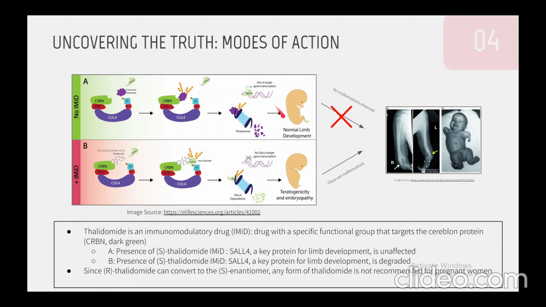In the presence of an immunomodulatory drug, however, we see that thalidomide will be binding to the CRBN protein, and specifically the S enantiomer will bind to it.